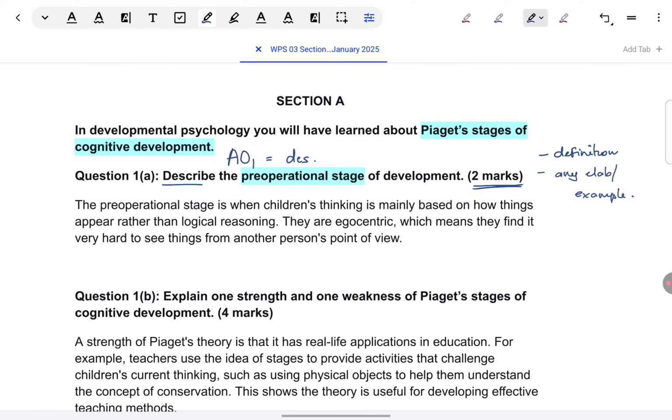Just make sure to give 2 points to justify 2 marks. The most common mistake is to give only 1 point and expect 2 marks for that. That is not how it works. Okay, let's look at the model answer.